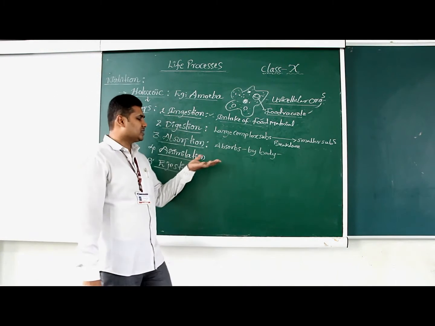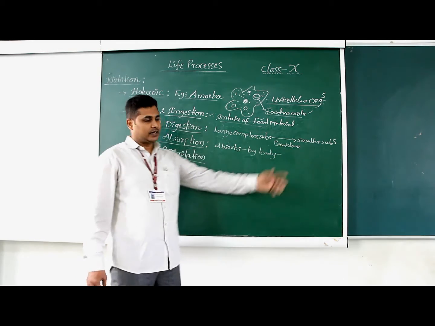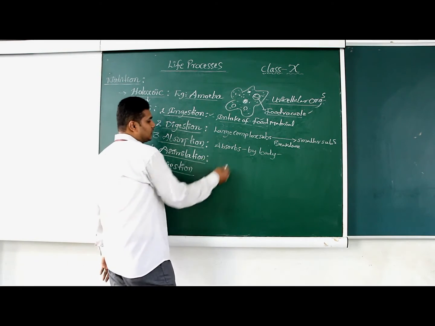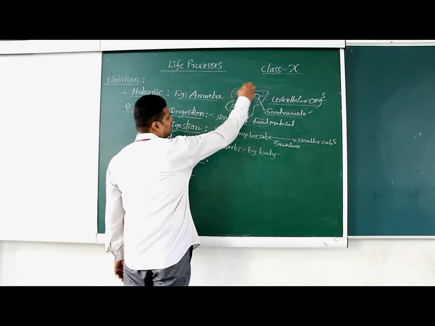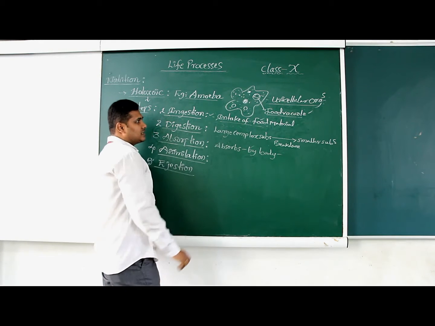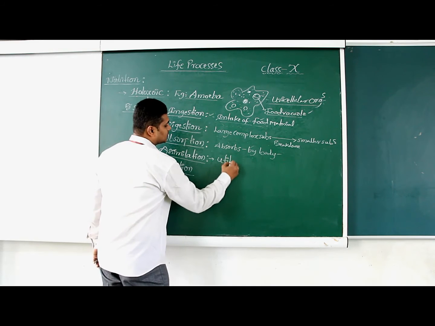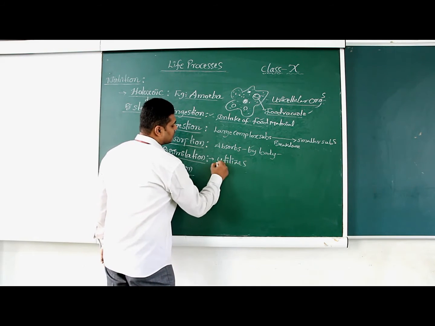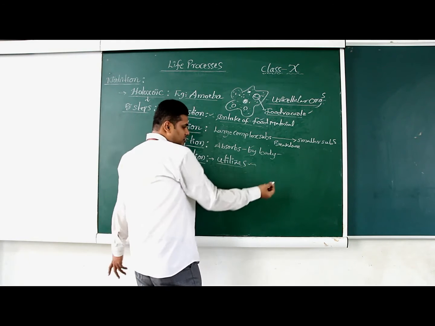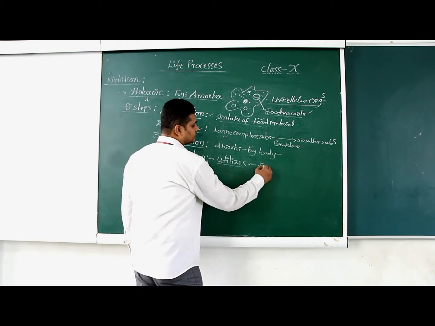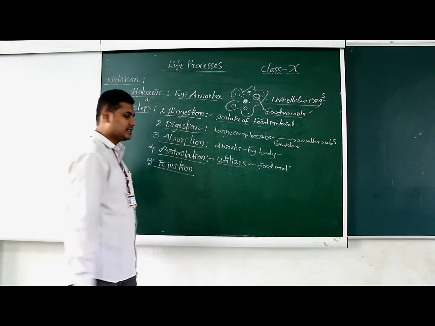So here the meaning of absorption is to absorb the digested food materials inside. And assimilation. These digested food materials are absorbed into the body, to each and every cell, to be utilized by the body. Simply I can write here, utilization of the food materials by the amoeba is simply called assimilation.